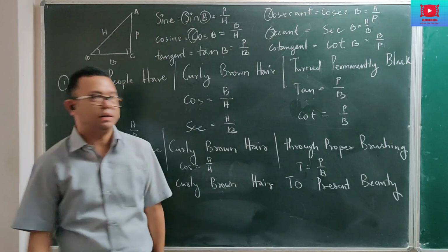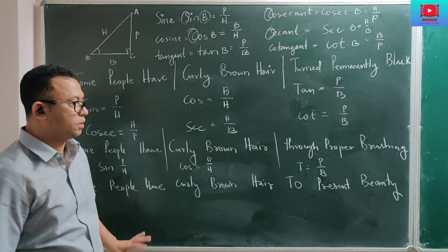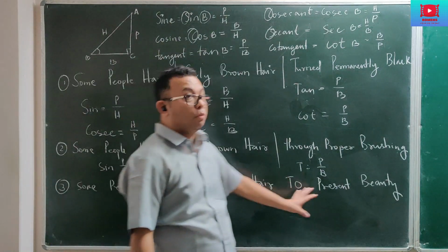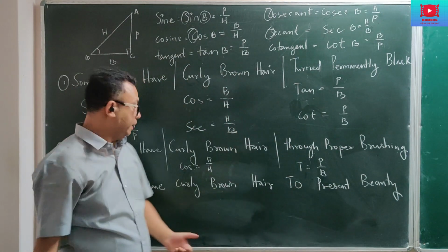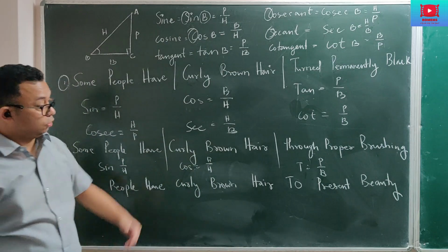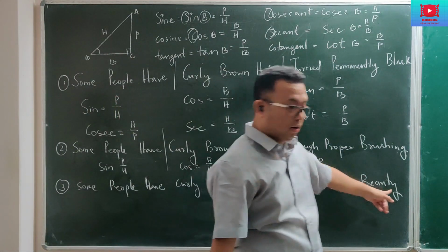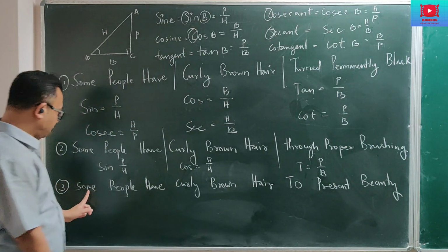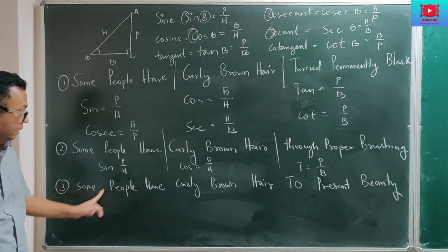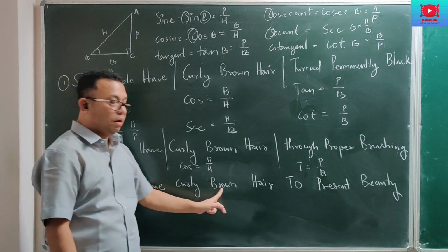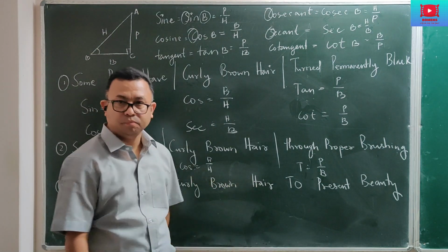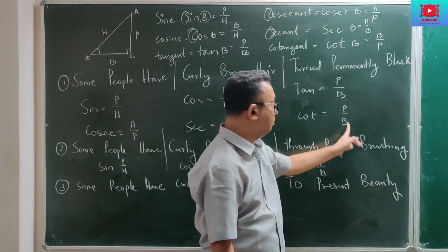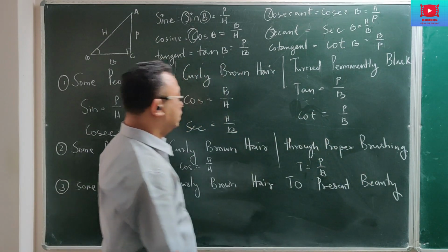Do not look at the grammar there, do not look at the construction of the sentence. Simply you can say, "Some people have curly brown hair to present beauty." They are maintaining their hair as curly brown hair in order to present their beauty. So again, here: Some people have S, sine is P by S, curly brown hair, cos is B by S. Again 2 is tan, T, tan is P by B. So this is just 3 sentences.